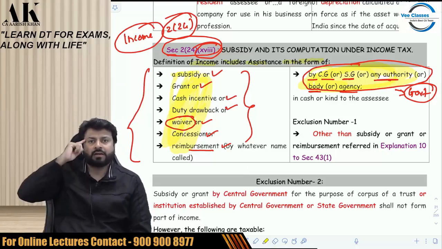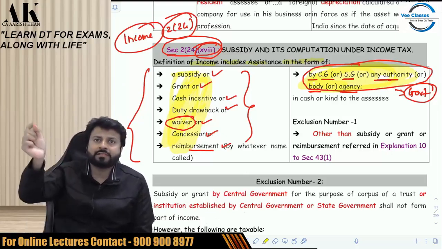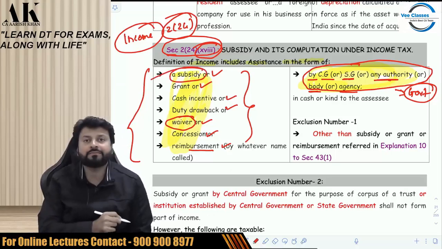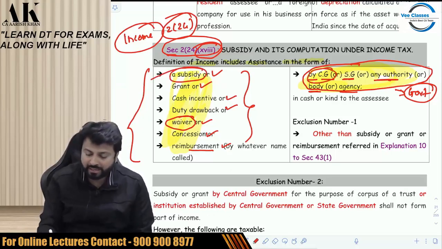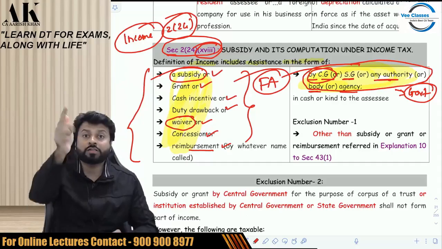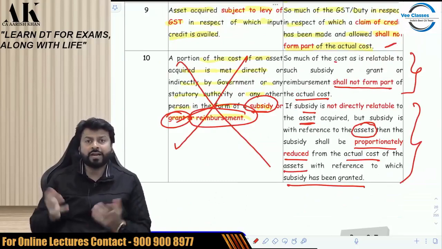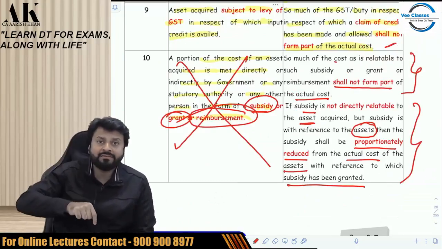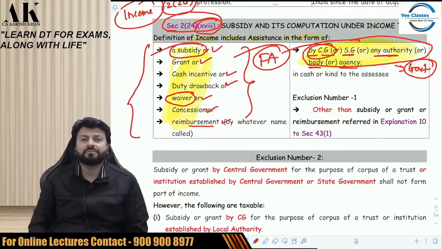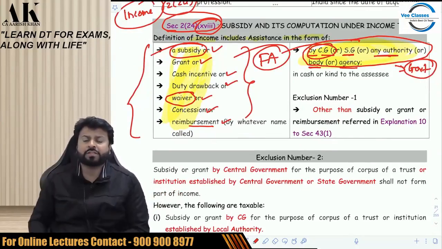So now people started having one doubt. What doubt? If I get a subsidy, listen carefully. If I get a subsidy from the central government for buying a fixed asset, then what shall I do? Shall I treat that as income or shall I do the treatment as per explanation 10? What shall I do then? Because as per explanation 10, that much subsidy has to be reduced from the cost of asset. But as per this definition, you have to treat that as income. What shall I do then? There is a clash of interest between two provisions.